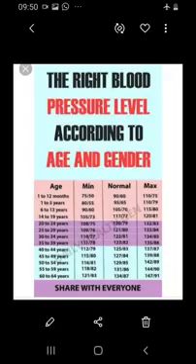Students, I'm your science 2 ma'am. So let's start the lesson with blood pressure. We are already discussing blood vessels, types of blood, the circulation and the structure of the heart. Today we are going to see about blood pressure.